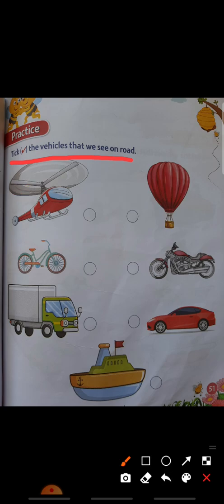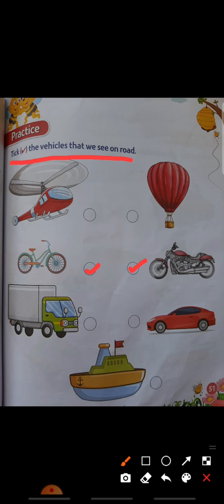Next, see bicycle and motorbike. These two pictures we will see on the road. Yes, so here tick both the pictures. Next, see truck and car. These two vehicles we will see on the road.